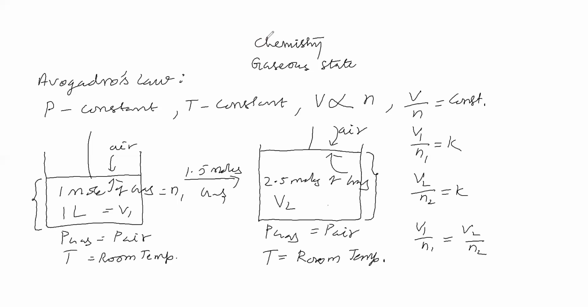Now, here V by N is equal to constant. This constant depends on which terms? Which variables is it depending on? Is this constant depending on volume, number of moles, pressure, or temperature?